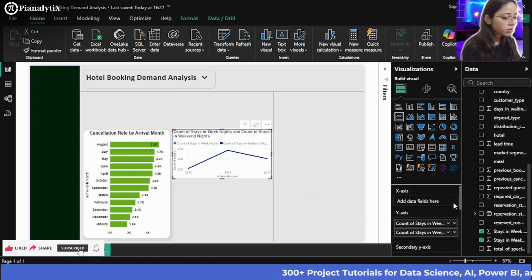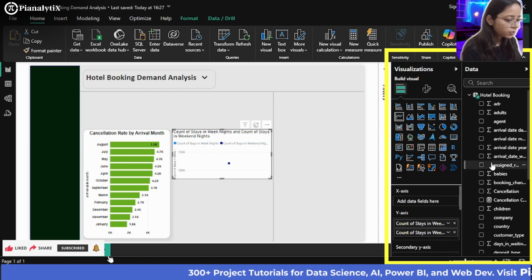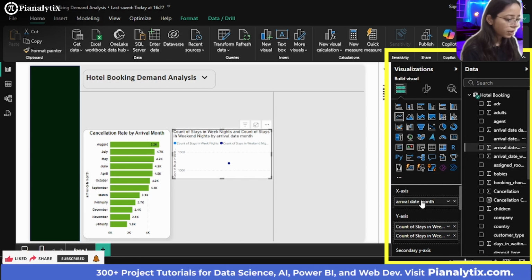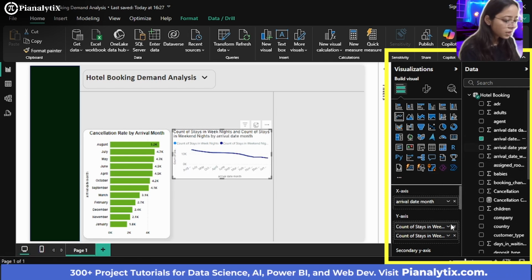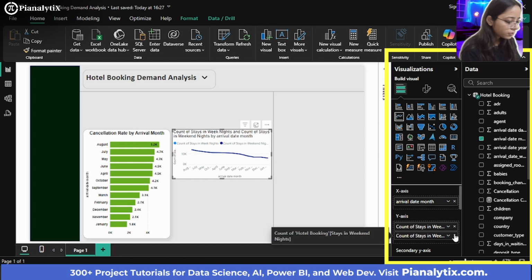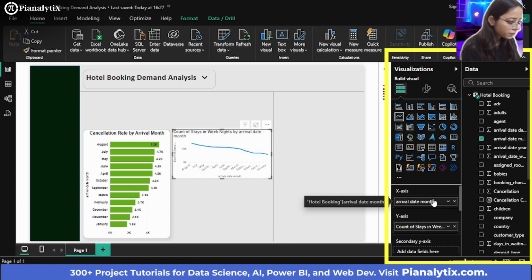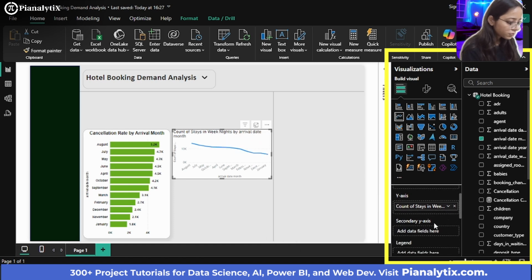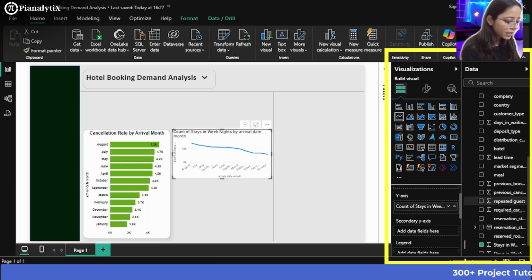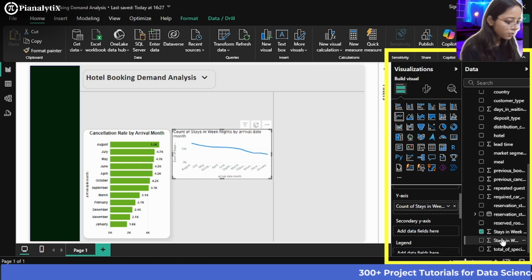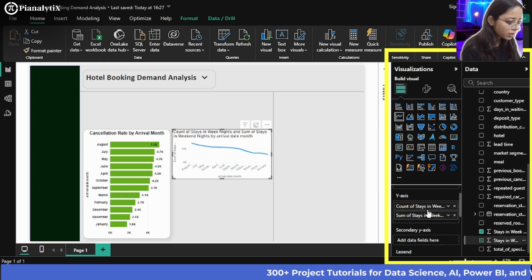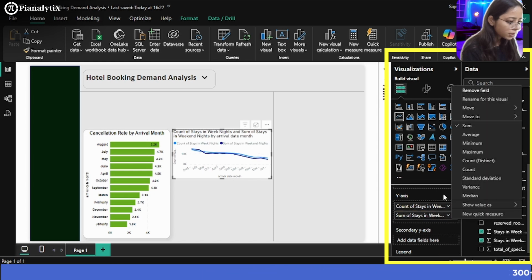So let me just cross this, and I will drag this all the way here in the x-axis. And for example, I have made this for the weeknight. Similarly, I would just drag this all the way here, and I would see the count.